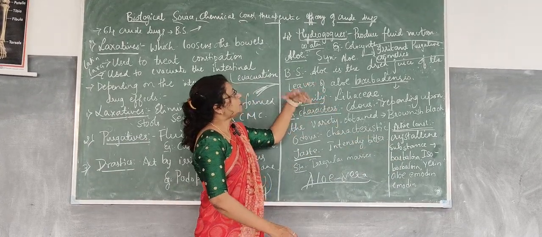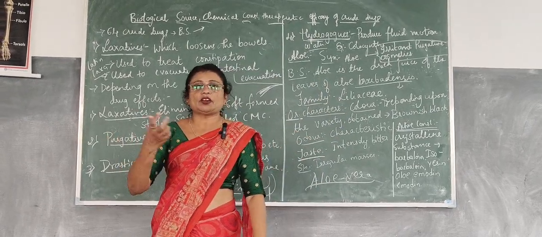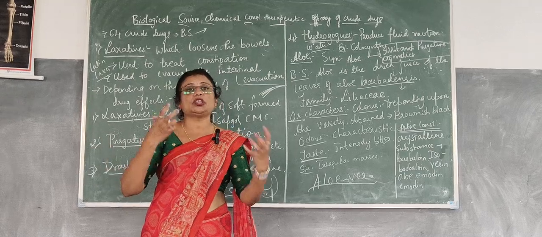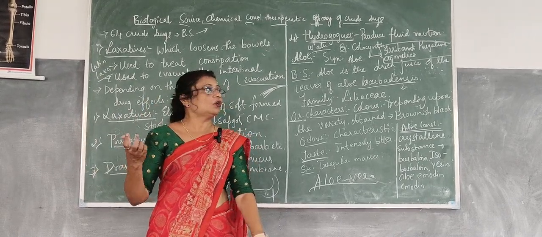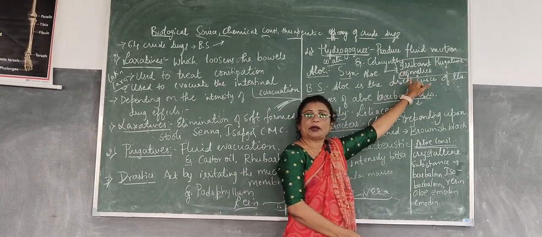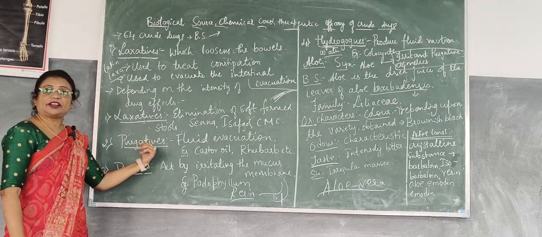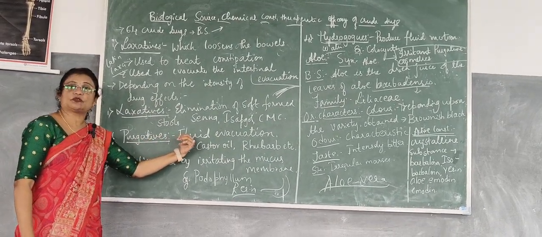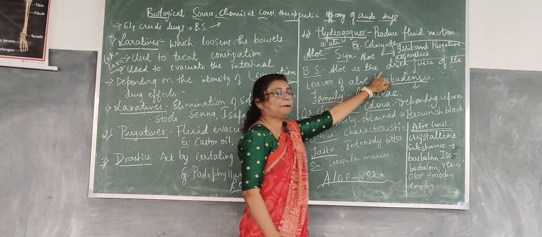Okay. So next, coming to the uses. What is the use of the aloe? Everybody knows what the use of aloe is. Aloe is usually used in the preparation of many cosmetic products, right? The first main use is as an irritant purgative. I told you, irritant purgatives are drugs which help in the evacuation of the bowels. So here, aloe is used as an irritant purgative.